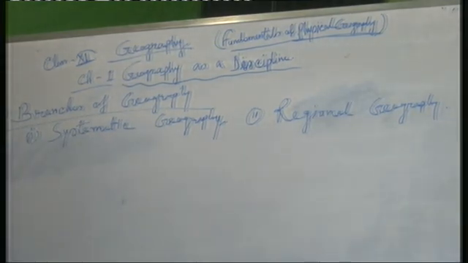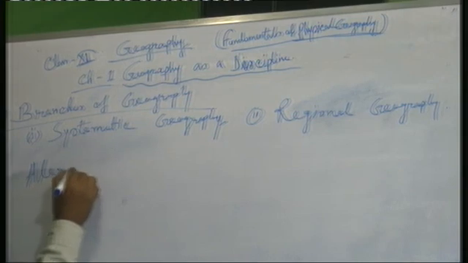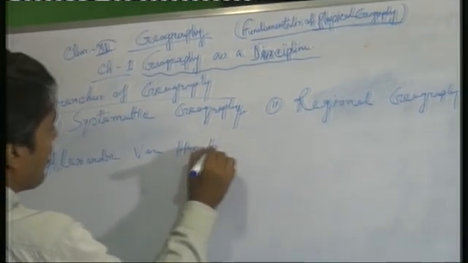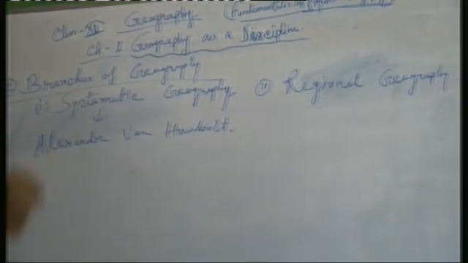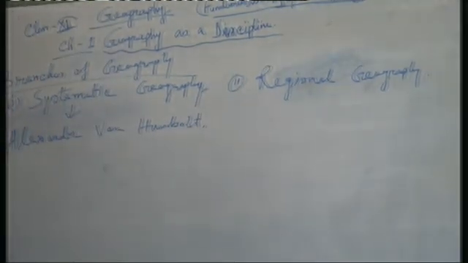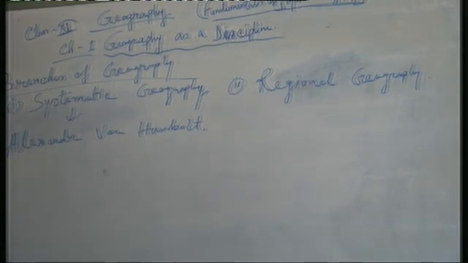Systematic geography was introduced by Alexander von Humboldt, a German geographer, and regional geography by another person who was also engaged, Carl Ritter.